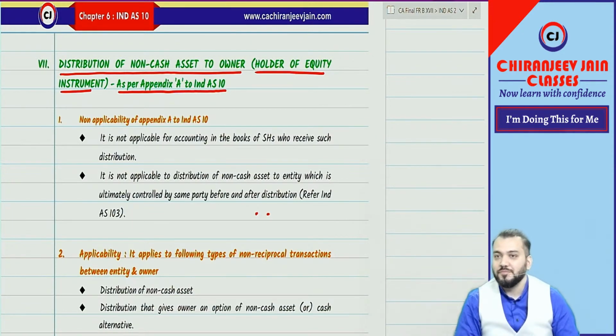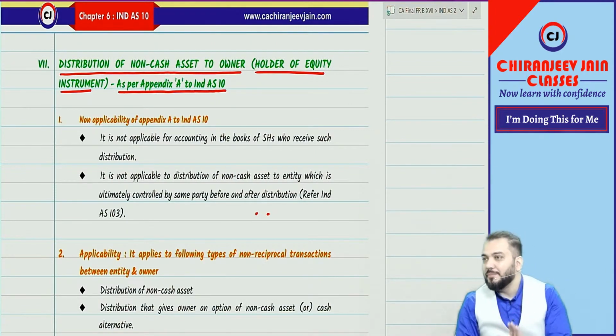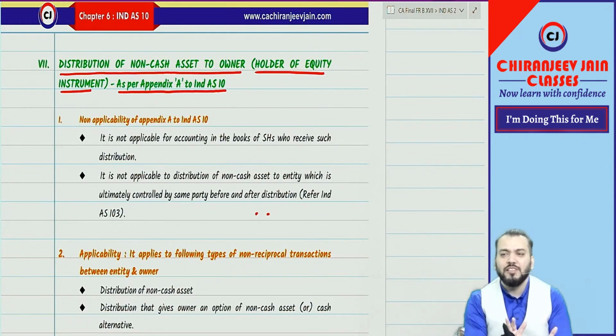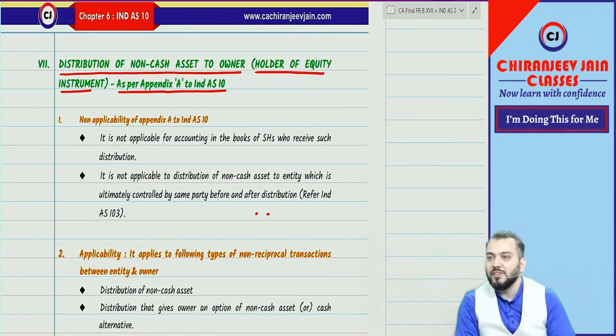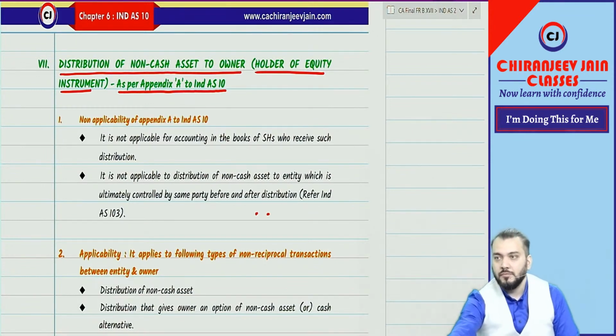Any doubt apart from the last concept? The last concept of that chapter was Appendix A to Ind AS 10, distribution of non-cash asset to the owner. We'll discuss that once again. But apart from that, if you have done the questions from the question bank, we can discuss. Any doubt?